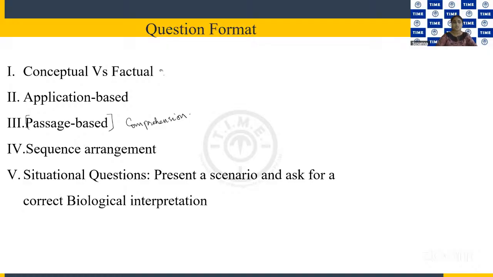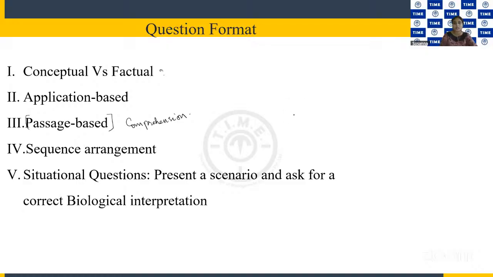Okay, so what is a sequence arrangement? Sequence arrangement is where, I can give an example of a process. Maybe it's a process happening, or it will be based on a structure, like what comes next after one, and after that what comes, in the form of a flow chart, or how one kind of process is happening.